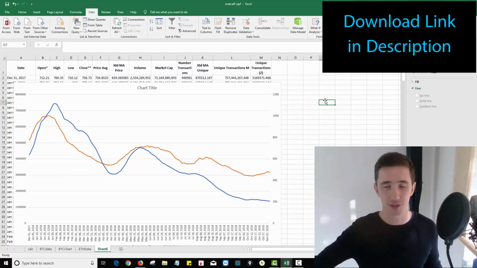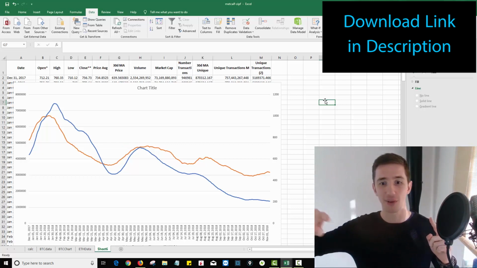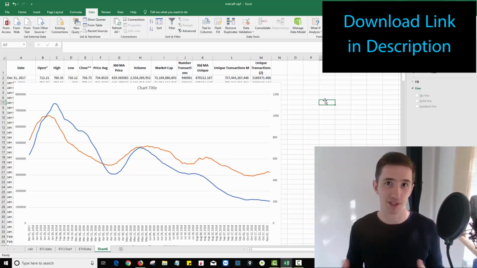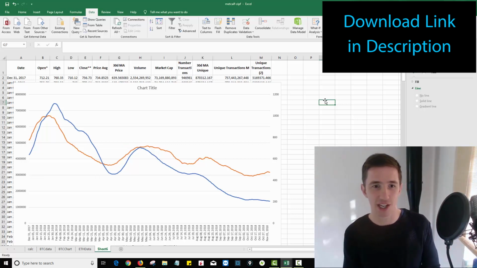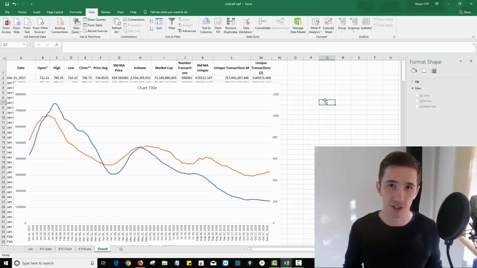Now, one of the things you can also do is just chart the correlation itself. So you could drag a correlation formula down and see over time how well correlated the two are. And so maybe place a trade or an investment decision based on the changing correlation. There are so many different ways you can look at this. One of the things I'd be interested to do is to compare this to market cap, as opposed to comparing it to price. So if you're interested in me doing that and showing the results, then absolutely let me know.